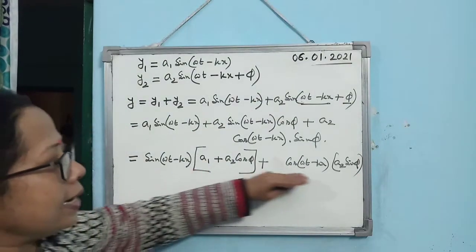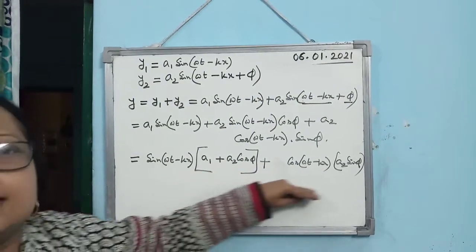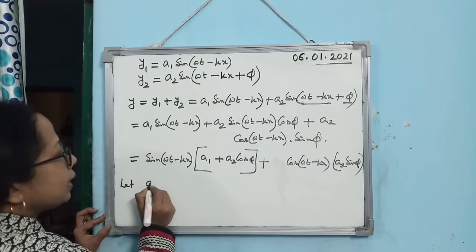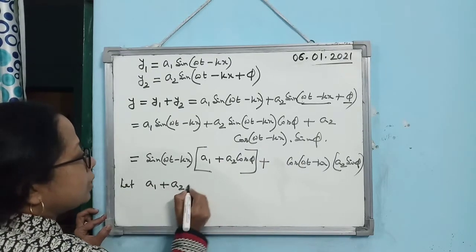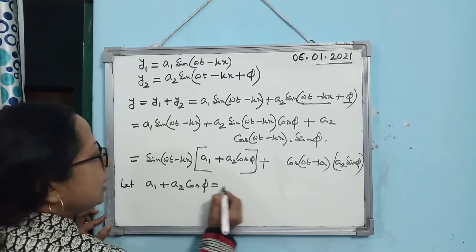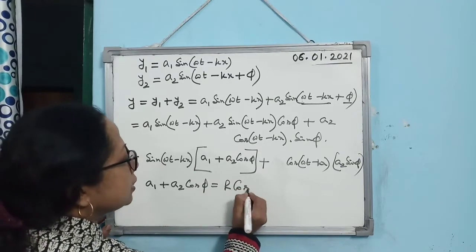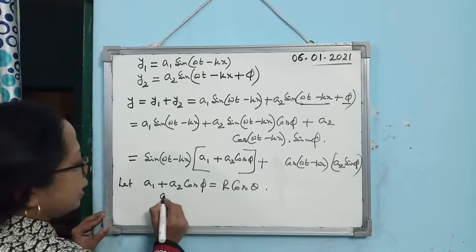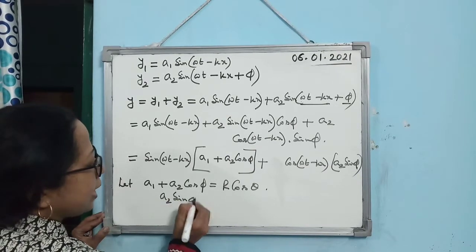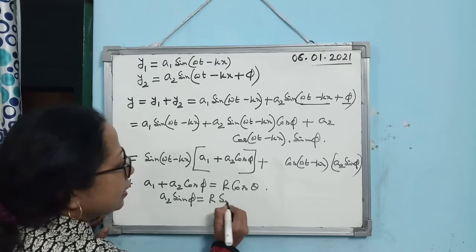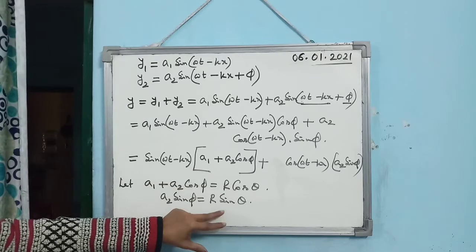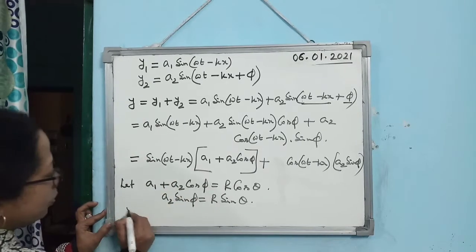So let us try to express it in a single sine function. How can we do that? We just assume that A1 plus A2 cos phi is R cos theta. Is that clear? And let us consider A2 sin phi as R sin theta. Okay, this we are assuming. So if you assume this, then what are you getting?